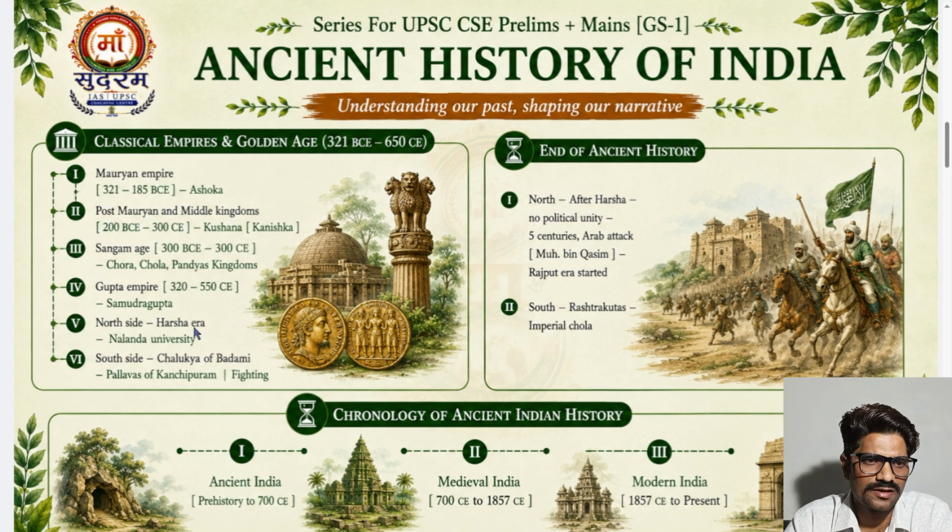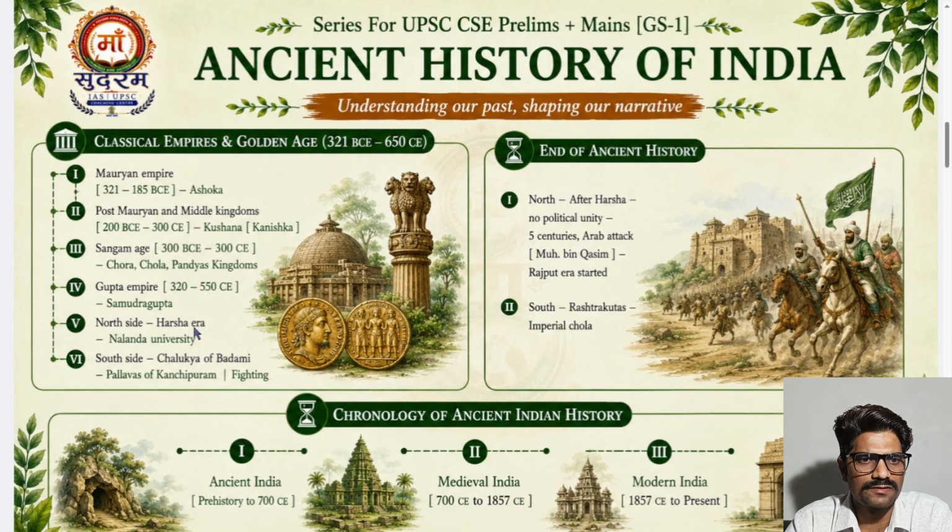He endowed 100 villages to Nalanda University, so he supported it, and Hiuen Tsang came during Harshvardhana's time.